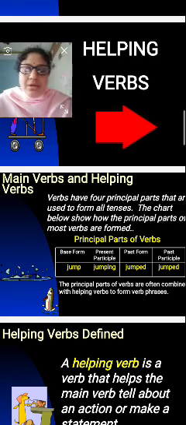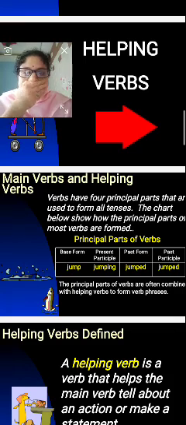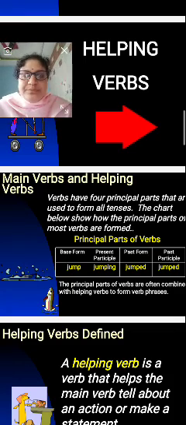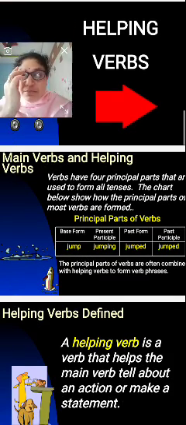Sorry, no? Yeah. What are the helping verbs? Sorry. Main verbs and the helping verbs.